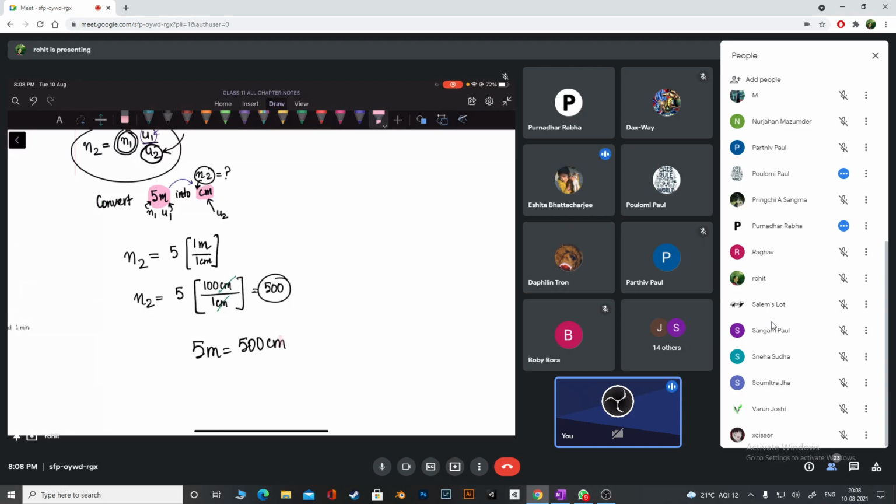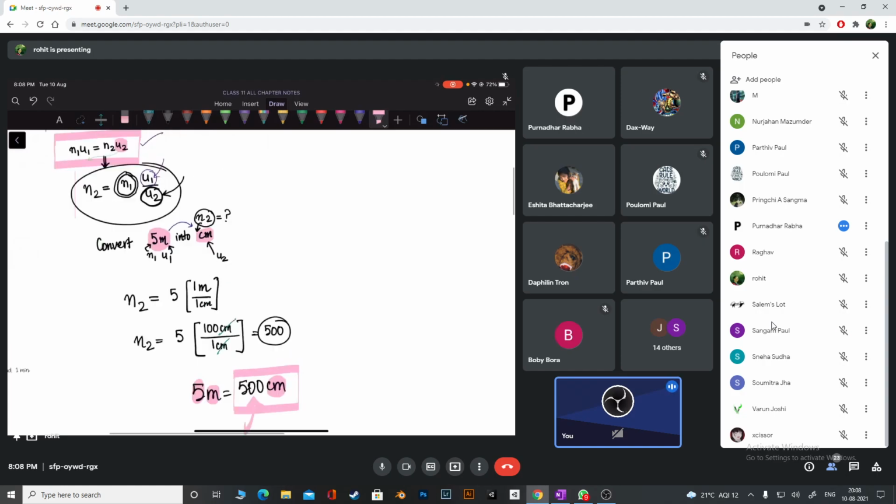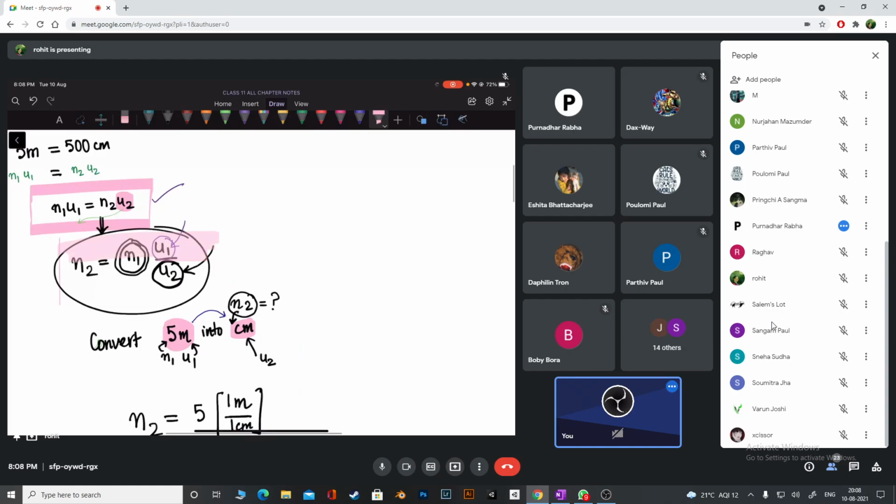I already knew what is U2. I already knew what is unit number 1. I already knew the numerical value in the first unit. I was only about to find the numerical value in the second unit. So we have done it using this one. This is your normal process. This is what you do, right? Now I'm going to show you how we do it using dimensions.